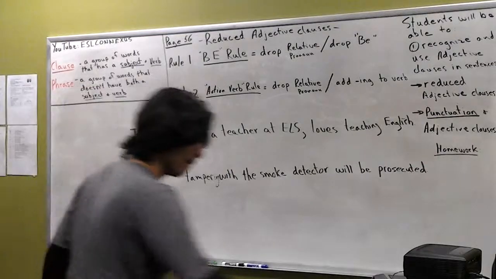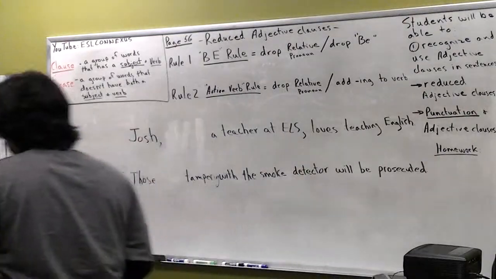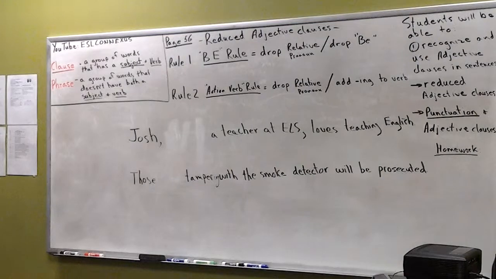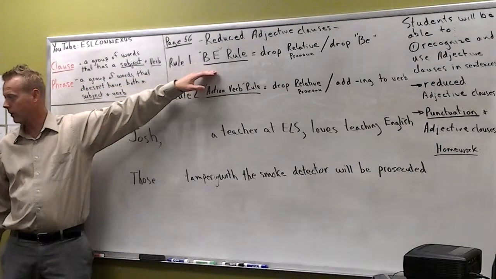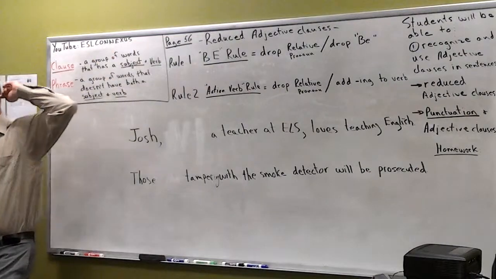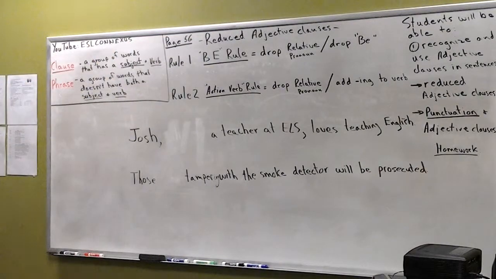So the second sentence is rule number 2, right? Well, no. Actually, it's the reduced one. You got rid of who, and you got rid of was. So it's the same one, but it's following the be rule. Rule 1. Yep. So we just drop what, right? You drop the be and the relative pronoun. Got to drop both. If it's a name, we should drop the comma or no? No, no. If it's a name, even when you reduce it, you keep the commas. Okay? All right.